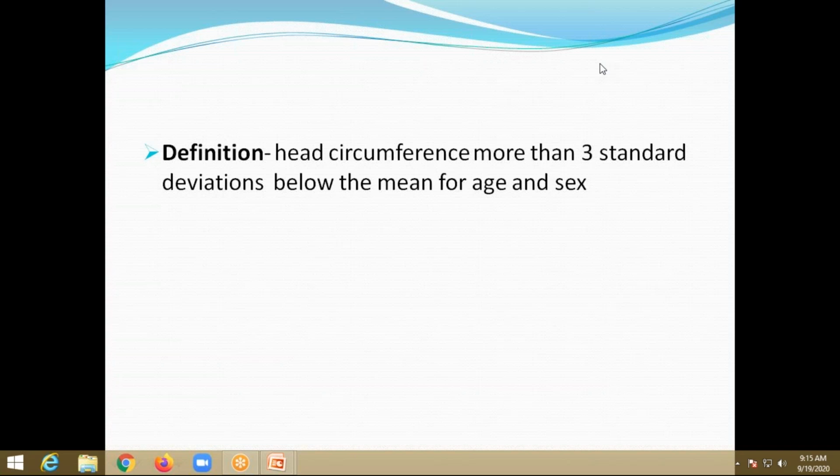Without properly measuring, we cannot tell grossly by seeing whether it is a small head or large head. So you have to restrict yourself to defining it as microcephaly by appropriately measuring the head circumference and plotting it on the growth chart. Then only you can tell whether it is microcephaly or normal or macrocephaly.